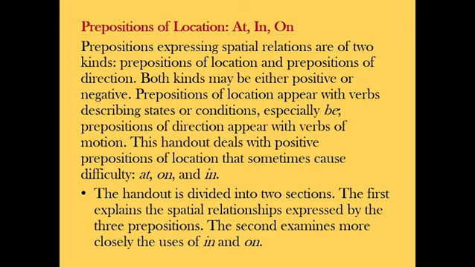Prepositions expressing spatial relations are of two kinds: prepositions of location and prepositions of direction. Both kinds may be either positive or negative. Prepositions of location appear with verbs describing states or conditions, especially be. Prepositions of direction appear with verbs of motion. This handout deals with positive prepositions of location that sometimes cause difficulty: at, on, and in.